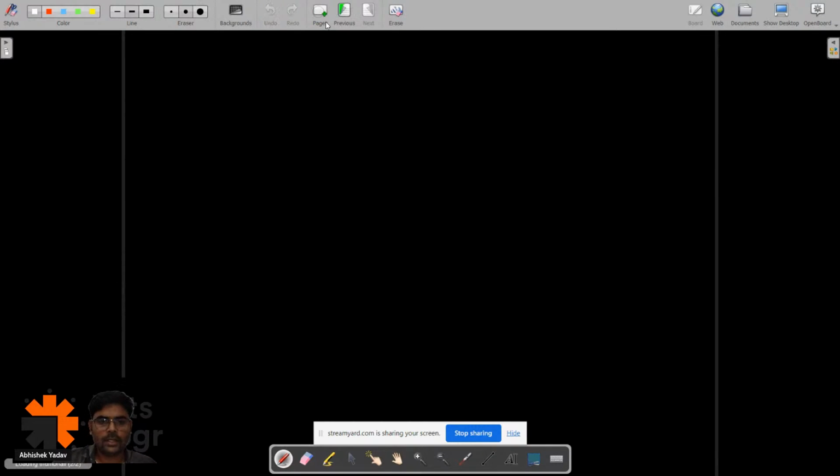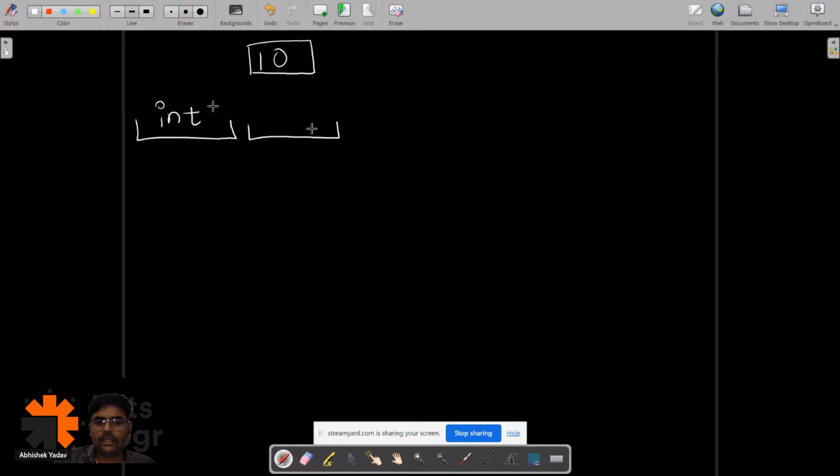Yes or no? After that, we saw one example: if I have to store the data 10, I need to define the data type when I'm creating a variable. Since I am storing the data 10, the data type is int. After that, I write the name of the variable, let's assume it is num, then the assignment operator, and then the data 10.